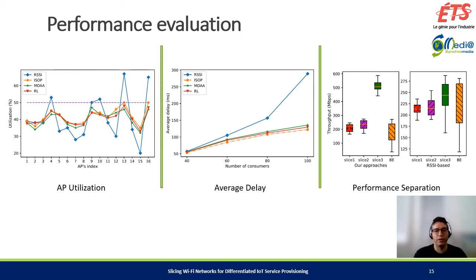And the figure on the right shows how our solutions contribute to the share of resources being distributed among different slices. We can see that using the conventional approaches, the amount of resources shared between slices is almost the same, no matter what type of service is being used. While using our solution, we can see that the slices that have services that need more resources get what was required here.